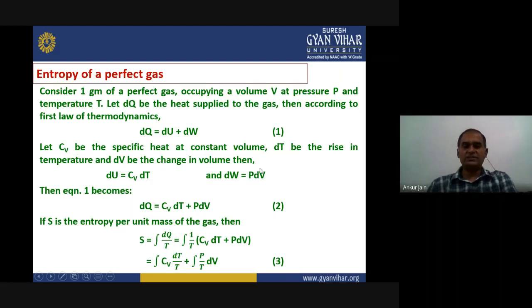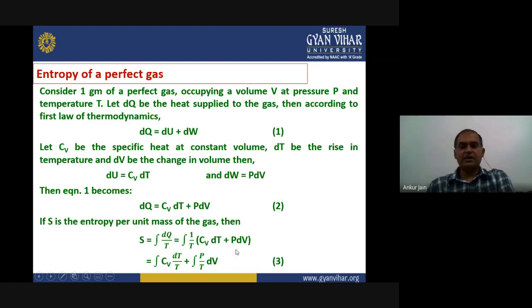So if we put these values in equation 1, what we get is dQ equals Cv into dT plus P into dV. This is our equation number 2. Now if we assume that S is the entropy per unit mass of the gas, then we can write S equals integration of dQ upon T. We have already defined it in our first section. So putting the value of dQ in this equation, we get the integration of 1 upon T into (Cv dT plus P dV), right?